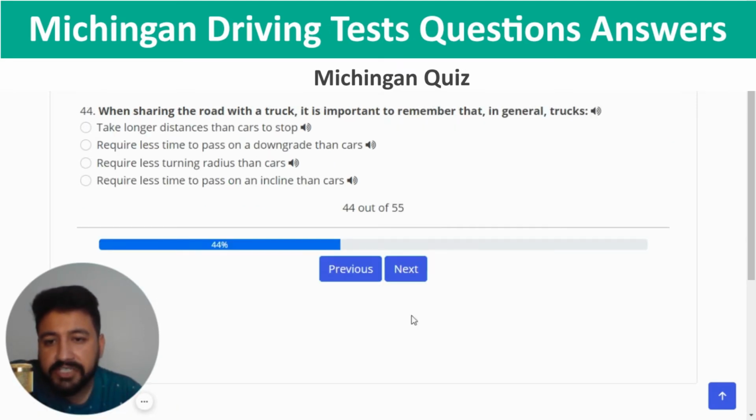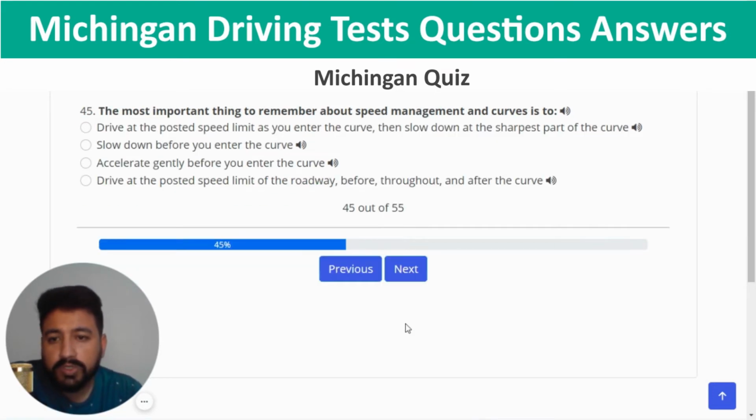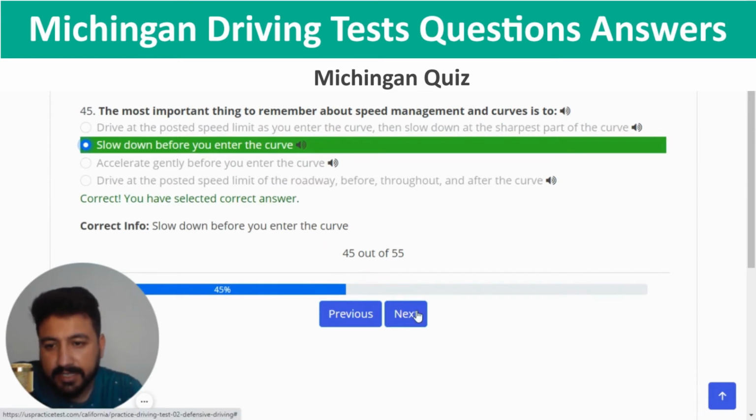And next, when sharing the road with a truck, it is important to remember that in general trucks take longer distance than a car to stop, which is the first option, right? And next, the most important thing to remember about speed management and curves is to... The right answer is slow down before you enter the curve, which is the second option. Yeah, I selected the right one.